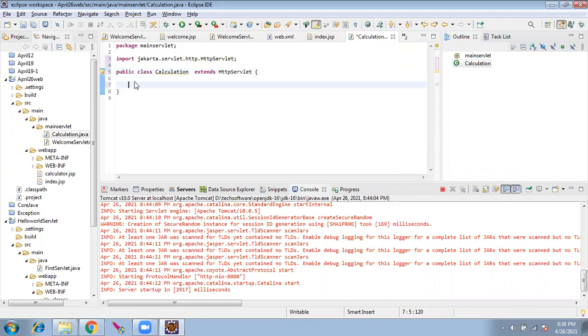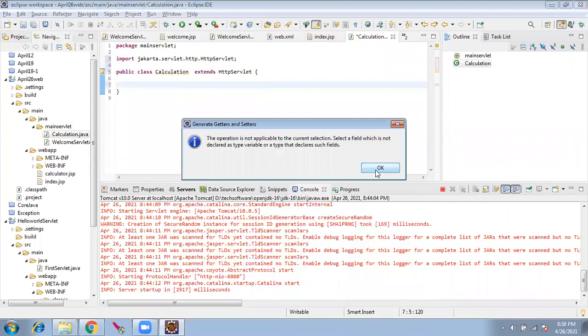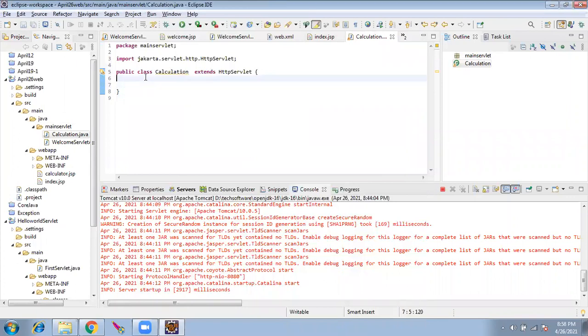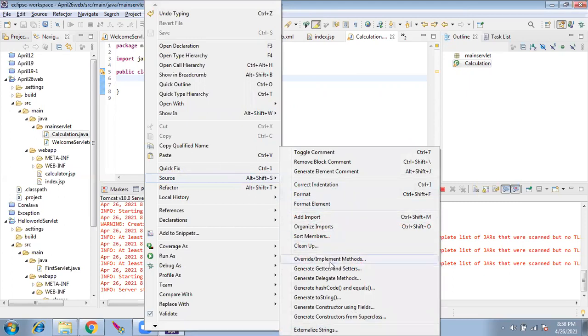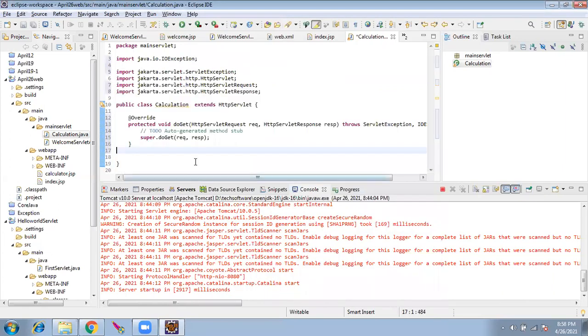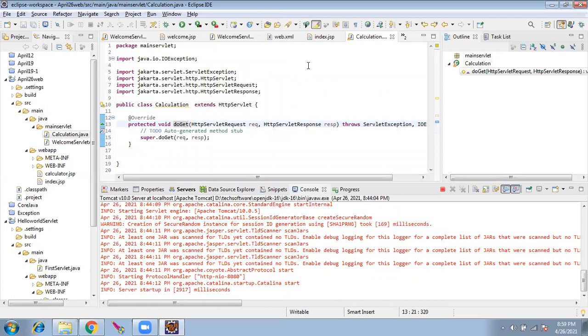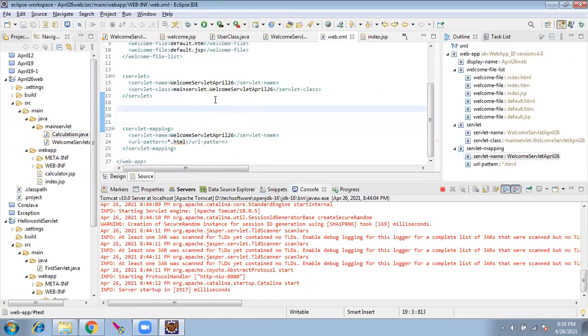I have to go to source, no, not generate getters and setters. I have to go and override, implement methods, and do get. Okay. Now I have two servlets, correct? One is the welcome servlet, the other is the calculation servlet.